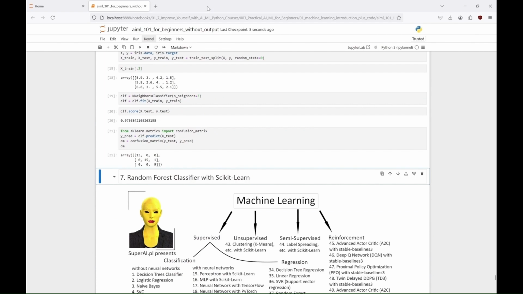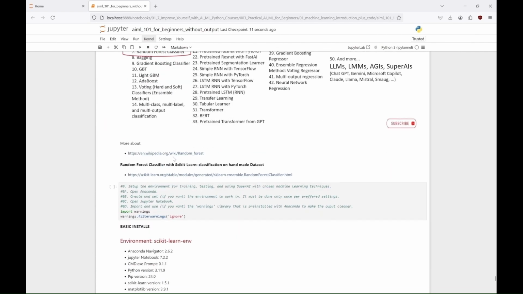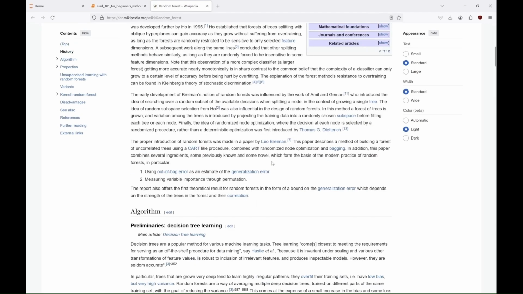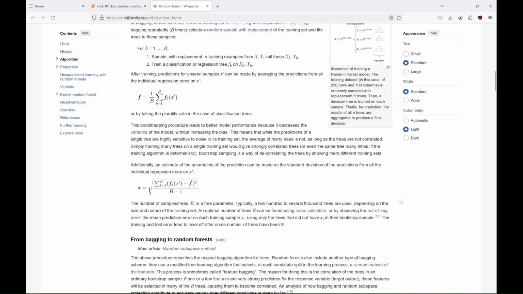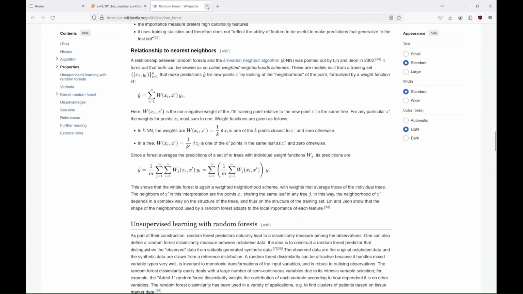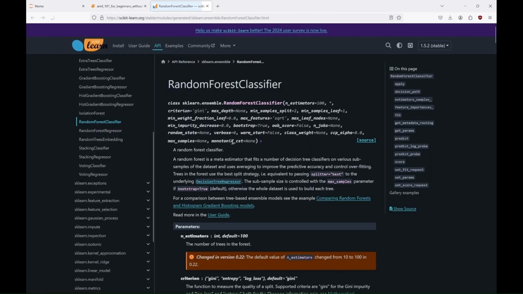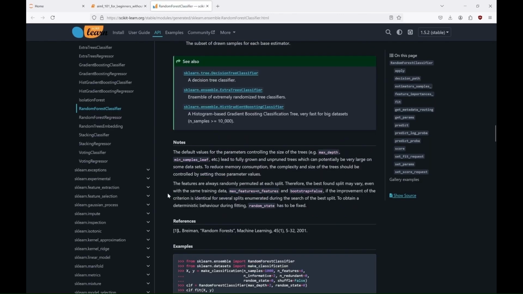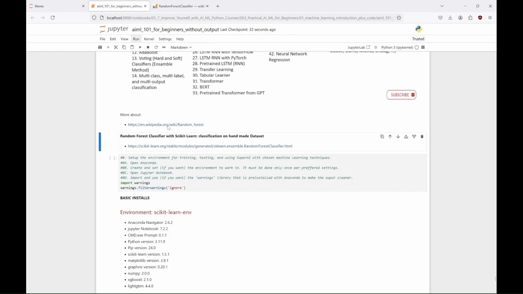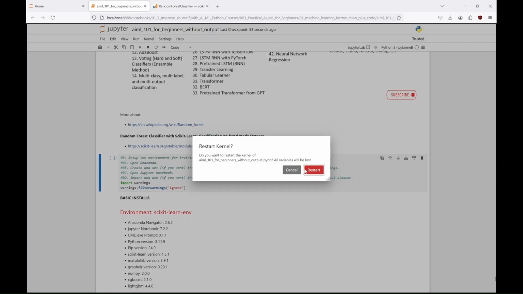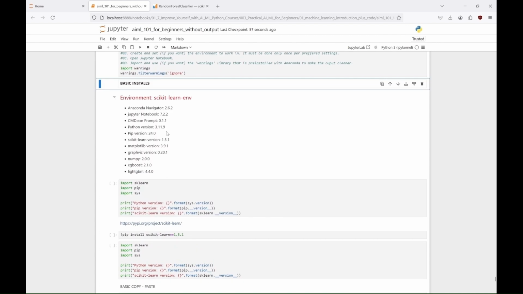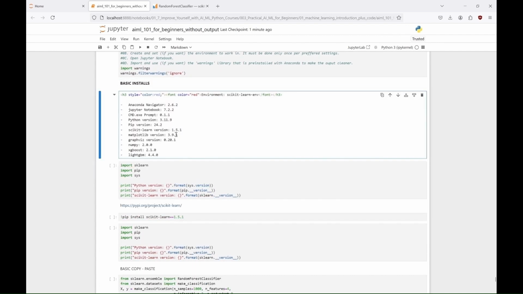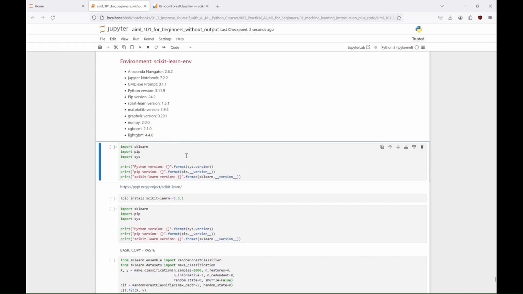Next, we have the random forest classifier, an ensemble learning method that constructs multiple decision trees using varied subsets of your data. For classification tasks, it aggregates the predictions from all trees to arrive at a final decision through a majority vote, enhancing overall accuracy and reliability. By selecting random subsets of features and samples for training each tree, it effectively reduces the risk of overfitting. Additionally, it offers valuable insights into feature importance, helping you understand which variables contribute most to the model's predictions.